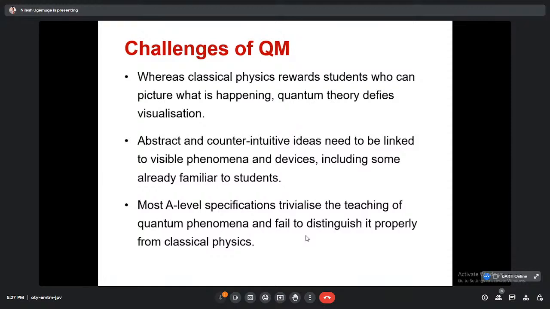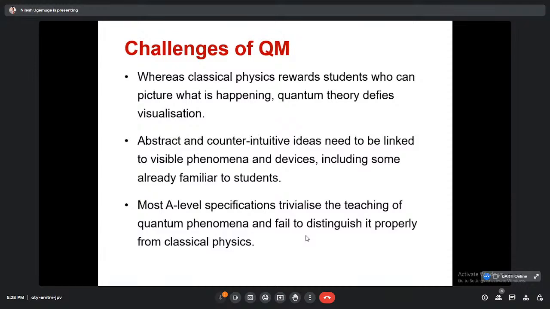So that is why we can see how it is difficult to understand. Like you can see here, classical physics rewards students who can picture what is happening, whereas quantum theory defies visualization. So if our visualization is very good, then definitely we can have lots of understanding from quantum mechanics, and that is why quantum mechanics differs from classical mechanics.